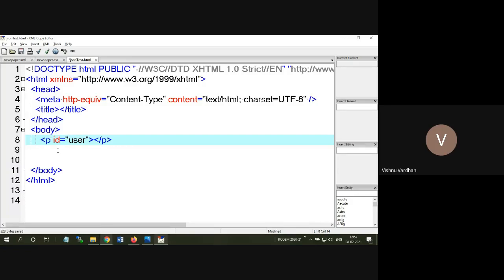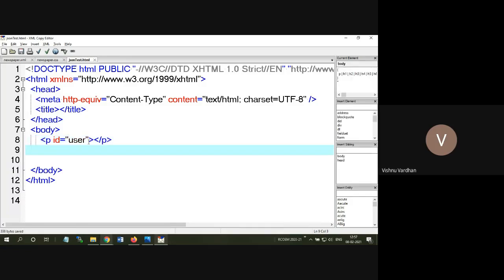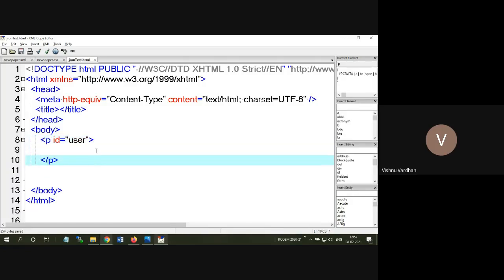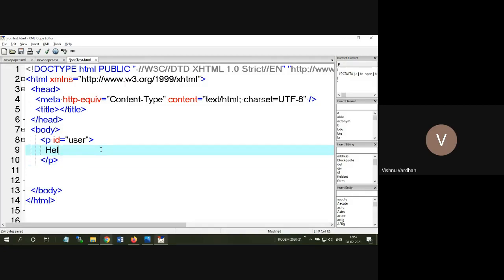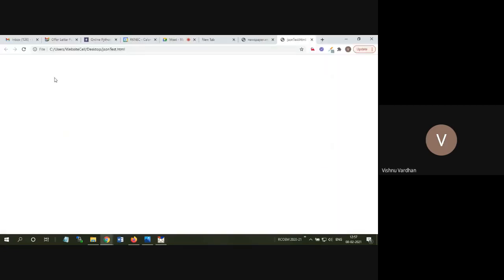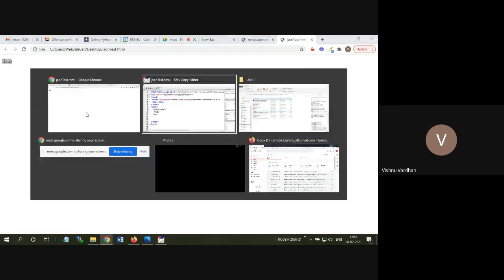The ID is user. The name of the ID is user. Still, you do not have anything. Okay, so there is no text. You can see clearly if I say hello here, when I go to the browser, then only the hello is displayed.